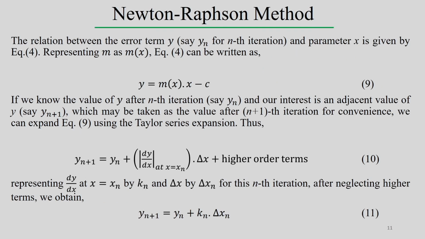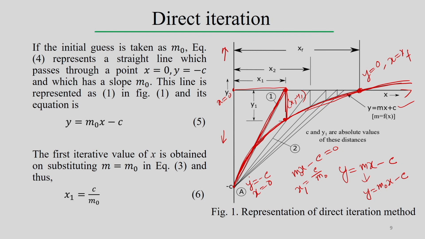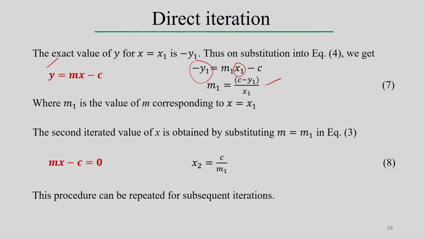At this point the slope is changing, and this slope is defined as m1, corresponding to x equal to x1.